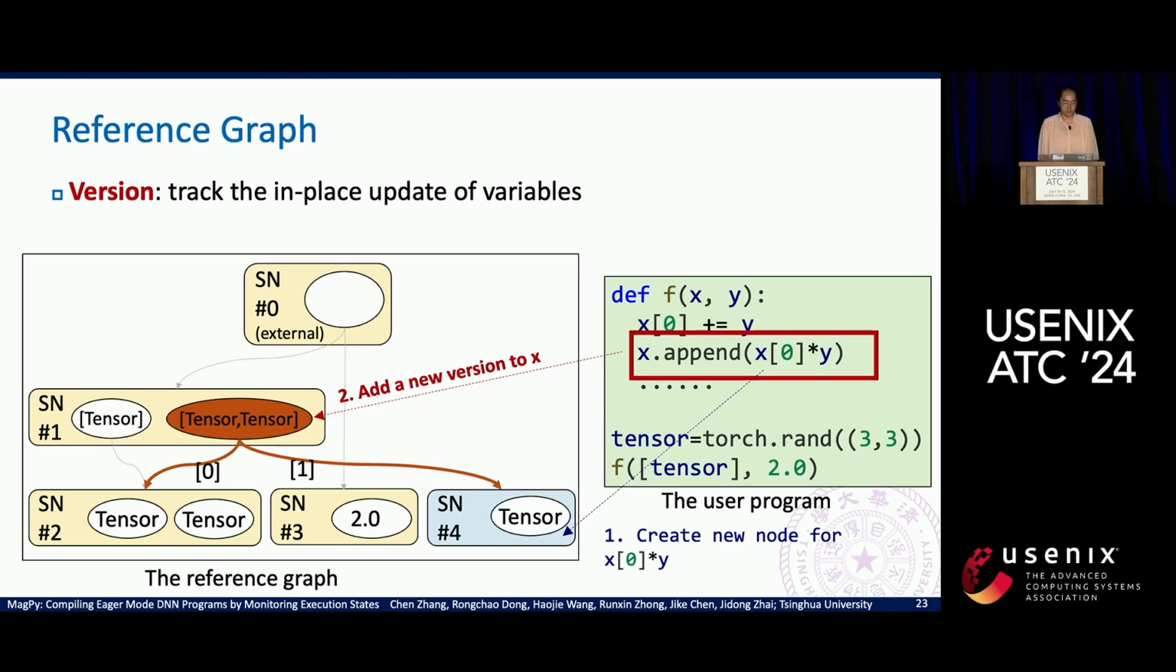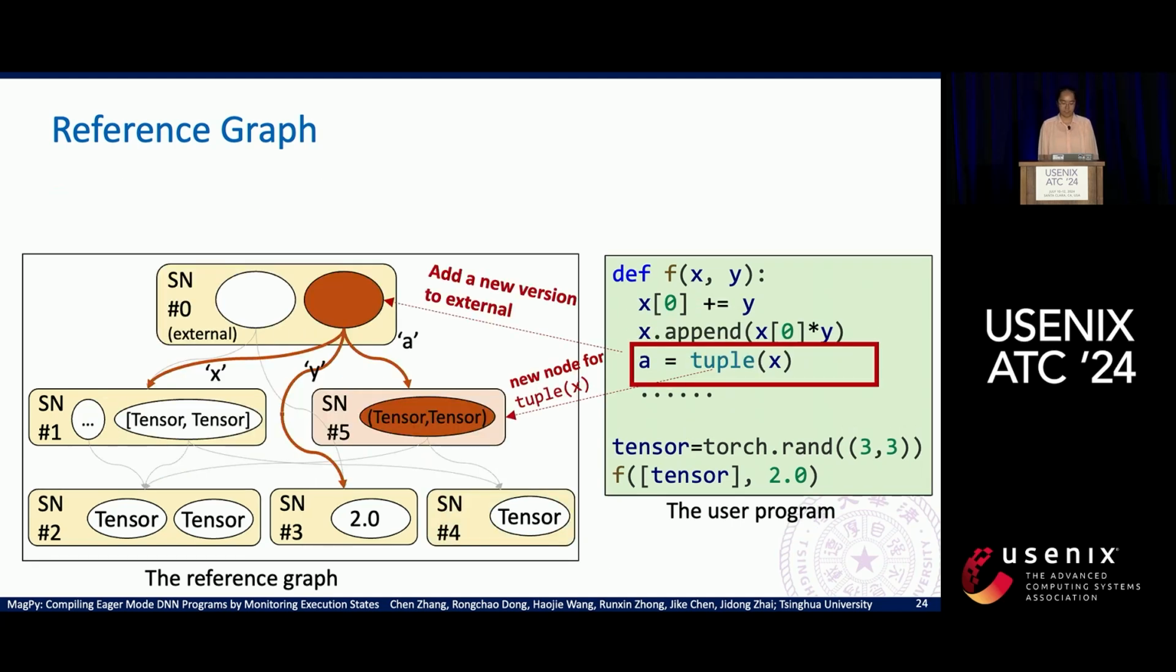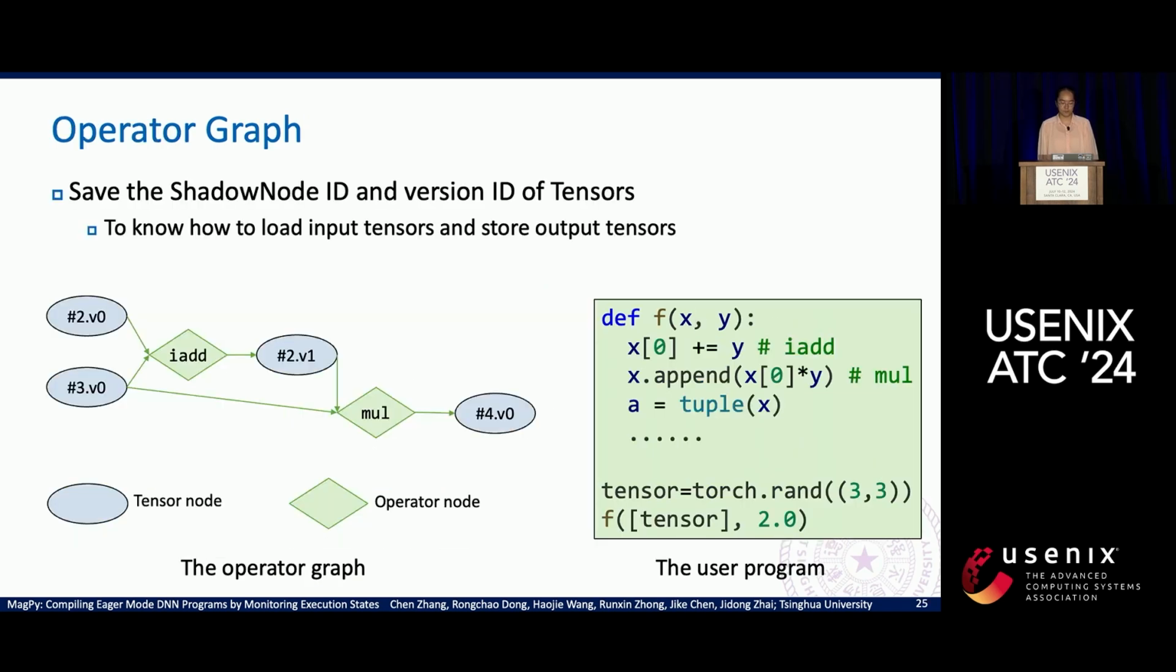And this line contains 2 operations. It first computes a new tensor x0 multiplies y, so that we add a new SN4 node to the operator graph. Then we append the new tensor to the list x. It is an in-place update to the list x, so that we add a version to SN1. And this line will create a new node and add a version to the external.